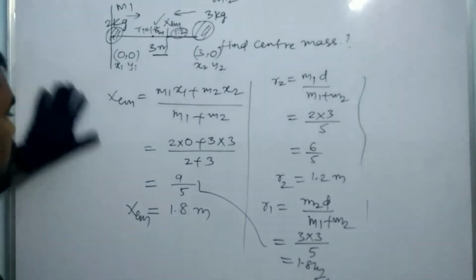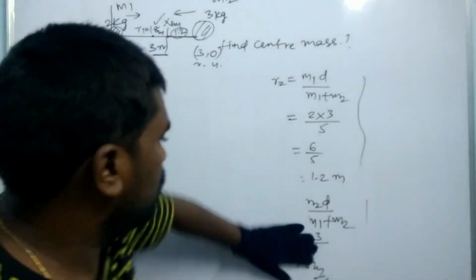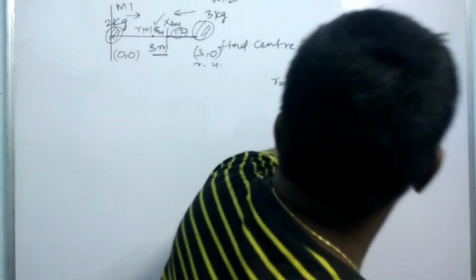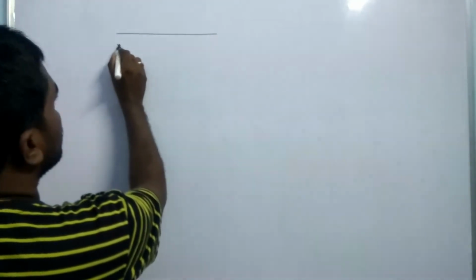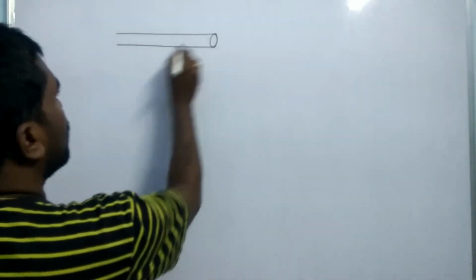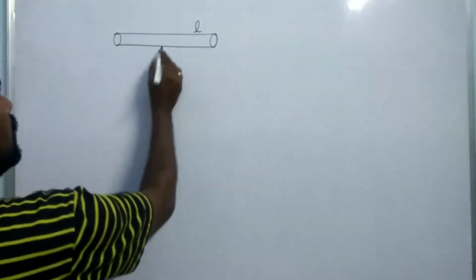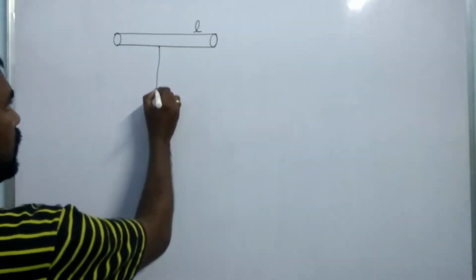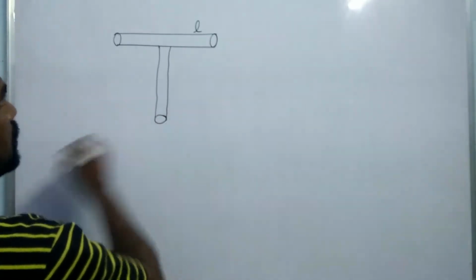Now suppose there are two iron rods. This is one of the rods, having length L, and this is another rod having length L. The lengths are equal.